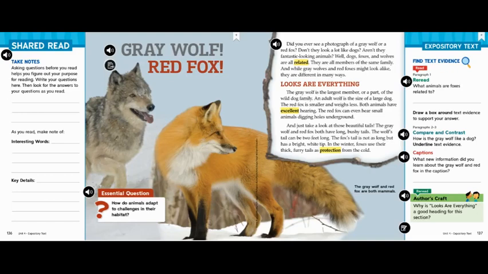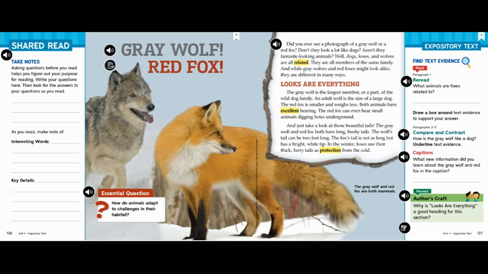Hi, third grade. We are here with a new shared read. For this lesson, you will need your Reader's Writer's Companion book and a pencil. Then open up to page 136. You can pause the video while you gather your materials and then press play when you're ready to get started.